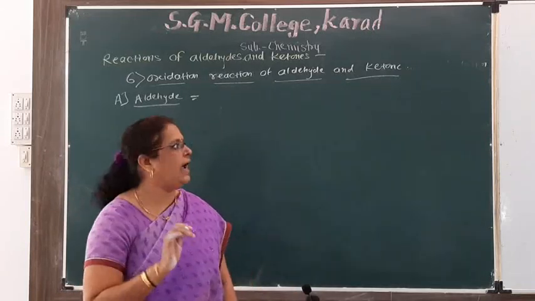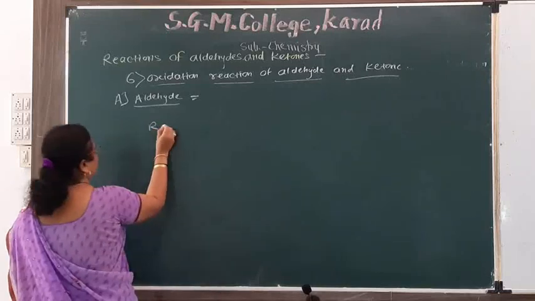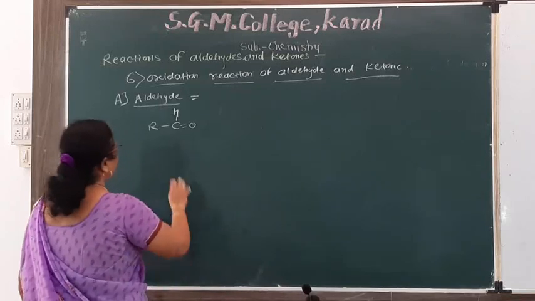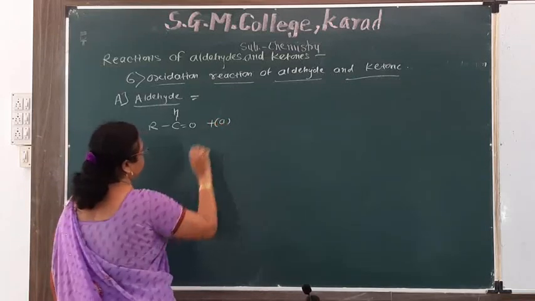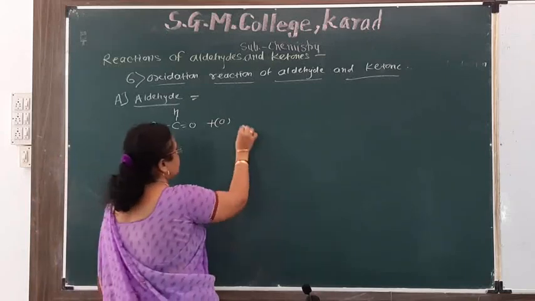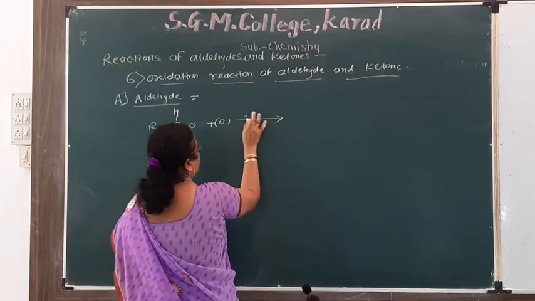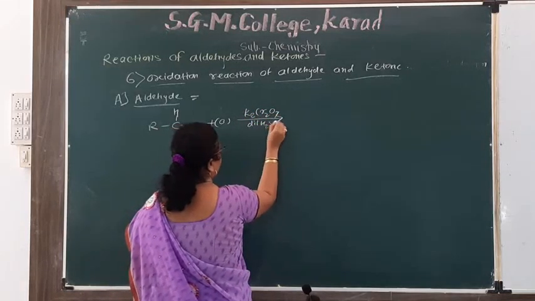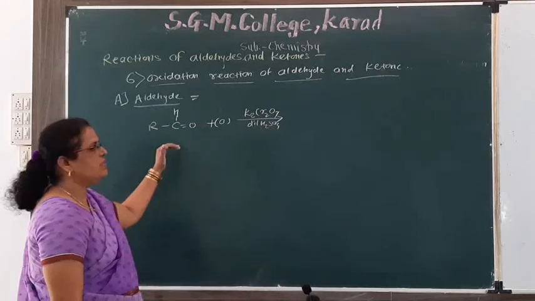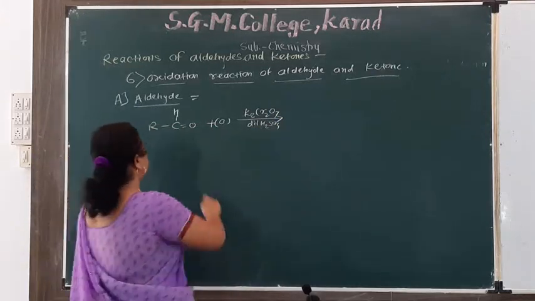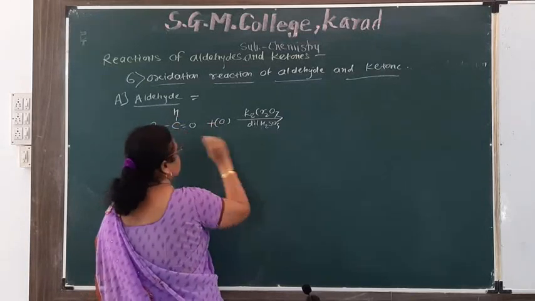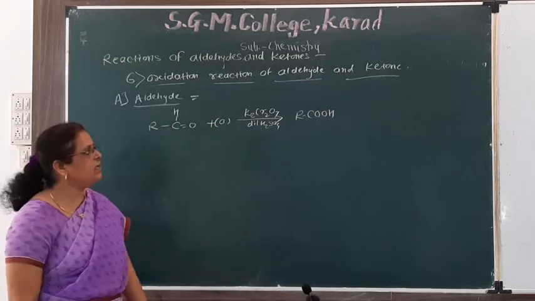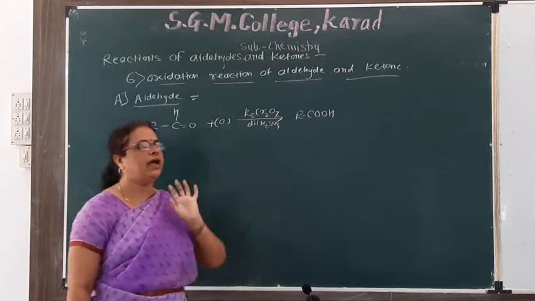Here the aldehyde general formula is RCHO. On oxidation in presence of K2Cr2O7 and dilute H2SO4, this gives carboxylic acid, that is RCOOH. This gives carboxylic acid with the same number of carbon atoms.